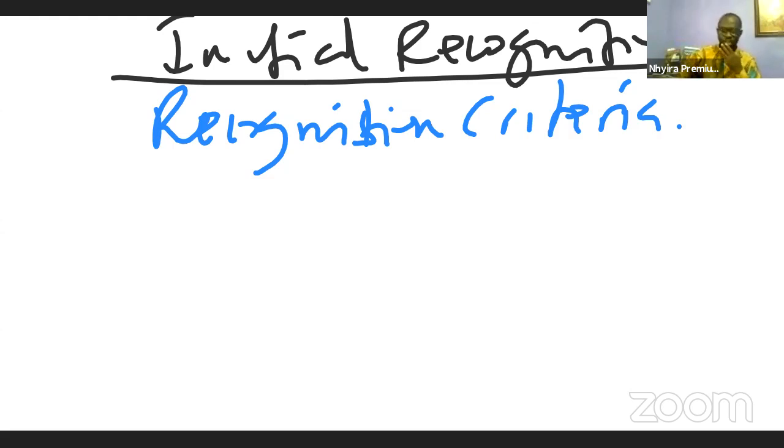So what is the recognition criteria for property, plant, and equipment? In a simple language, we say that to recognize property, plant, and equipment, there are a couple of things that must be present for us to recognize property, plant, and equipment.